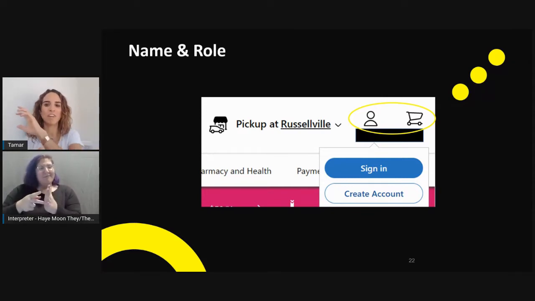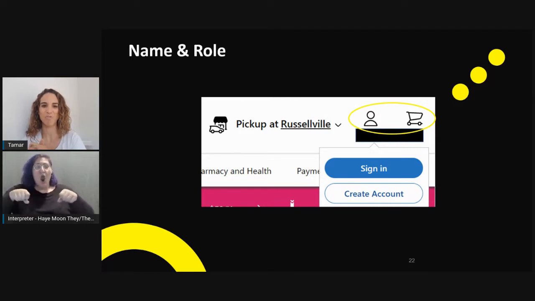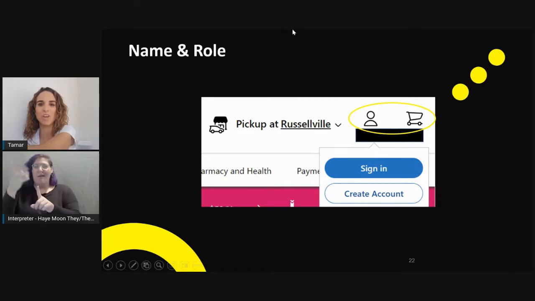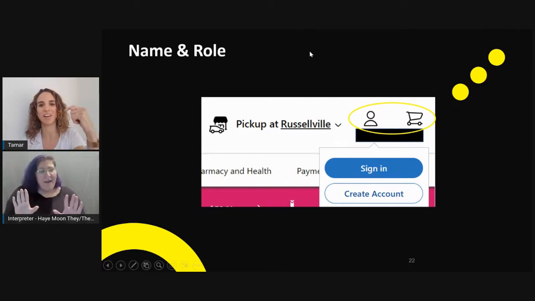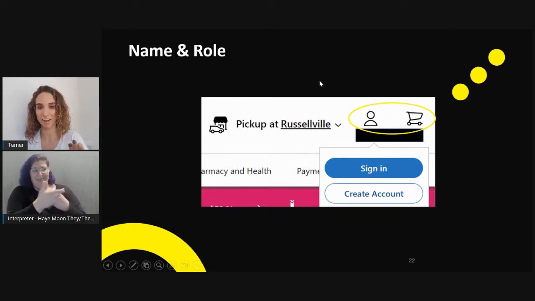If it's a cart, then it must be where my purchases go. But accessibility doesn't assume. We assume that the user doesn't know, and therefore we want to simplify it.